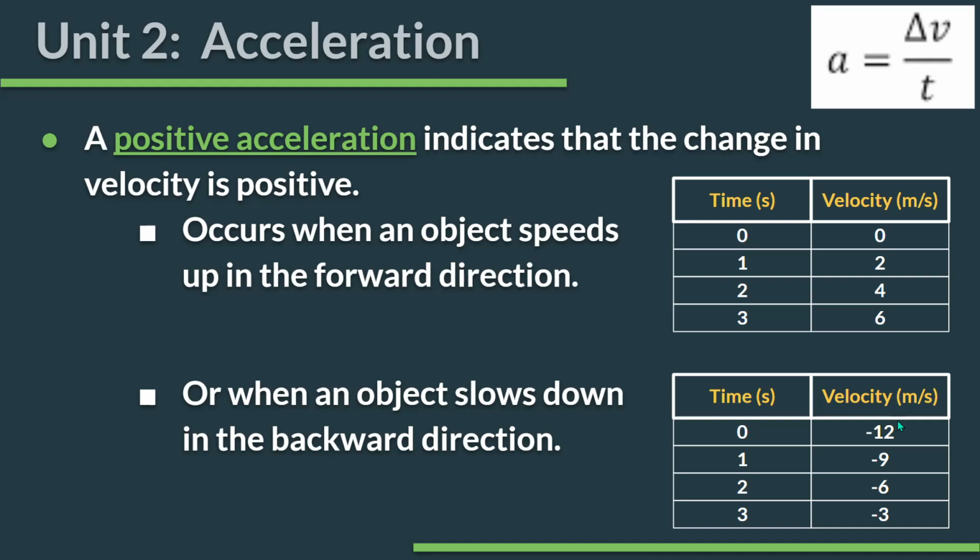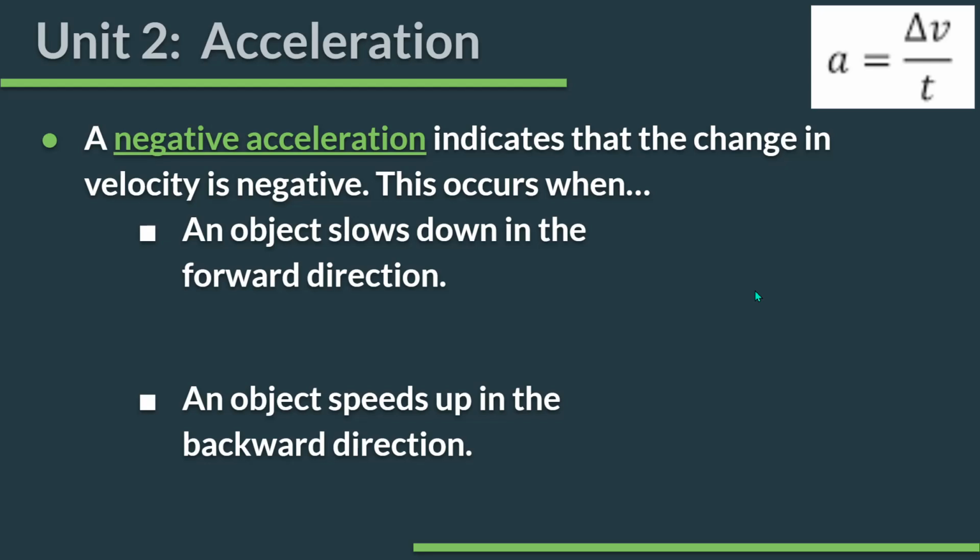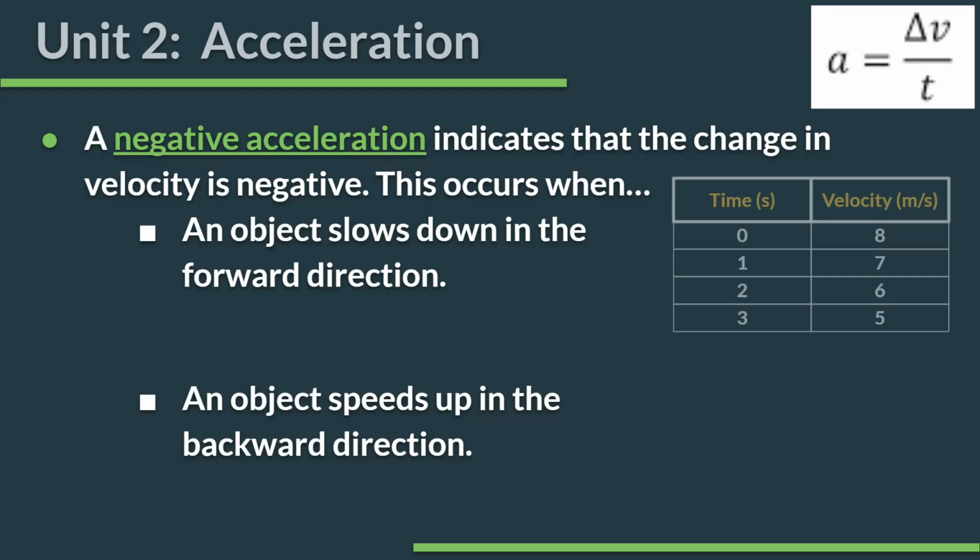So positive acceleration does not necessarily mean you are speeding up. It can, but it just means that your change in velocity is positive. So it could mean either of these two scenarios. A negative acceleration indicates the change in velocity is negative. And again, just like positive acceleration doesn't necessarily mean speeding up, negative acceleration doesn't necessarily mean slowing down, although it can. An object that slows down in the forward direction, like this one from 8 to 7 to 6 to 5, has a negative acceleration.